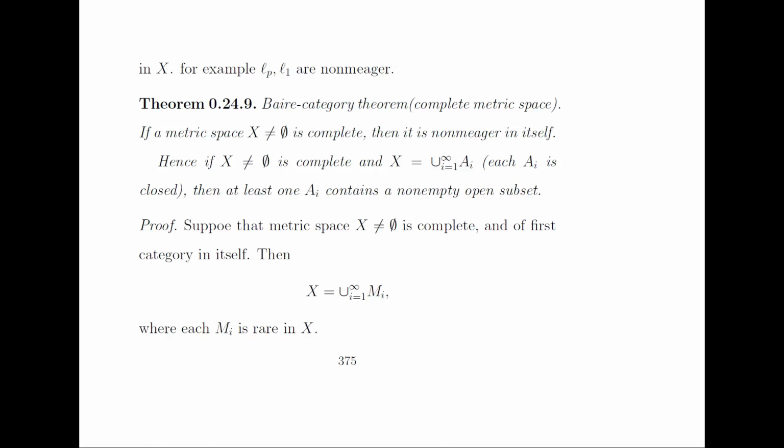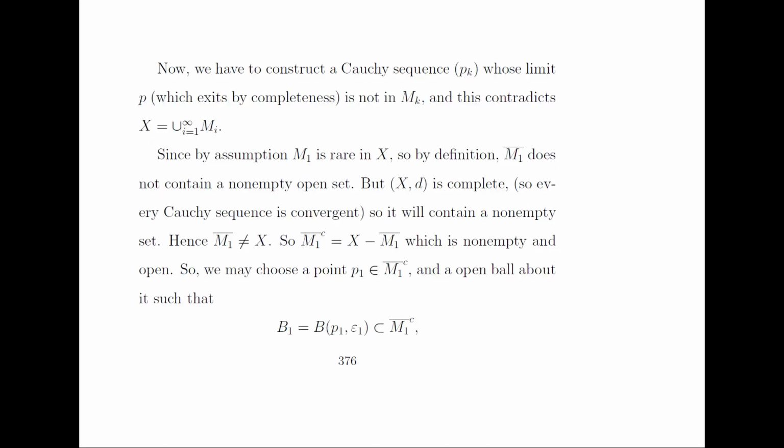Suppose that the metric space X is non-empty and it is complete and of first category in itself. Then by definition, we have X equal to the union of all Mi's, where each Mi is rare in X. Now we have to construct a Cauchy sequence Pk whose limit, say P, exists because X is complete.